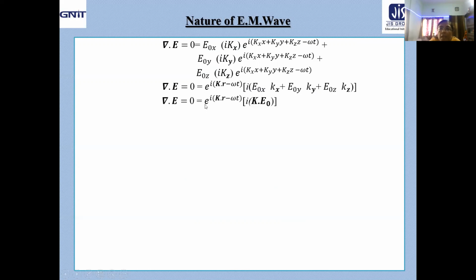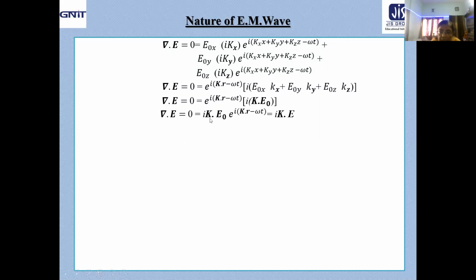Okay. So what about this? Obviously E0 dot k or k dot E0, because we know in case of dot product A dot B equals B dot A. That means the commutative rule holds here. So del dot E equal to 0 equal to e to the power i(k dot r minus omega t) times i times k dot E0 or E0 dot k. Now look at the next factor. We are just rearranging it a little bit.